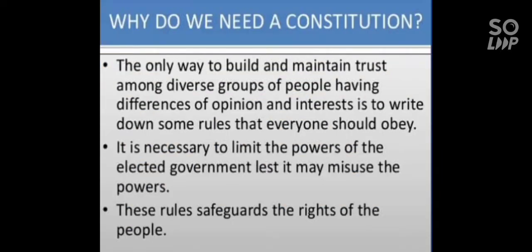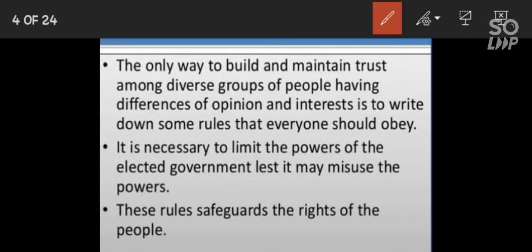Students, many times in board exams the question comes: why do we need a constitution? As you know, in our country, we have diverse cultures and people of different religions. So the only way to build trust and maintain it among diverse groups of people having differences of opinion and interest is to write down some rules that everyone should obey. Every community, Hindu, Muslim, should obey the constitution's rules.